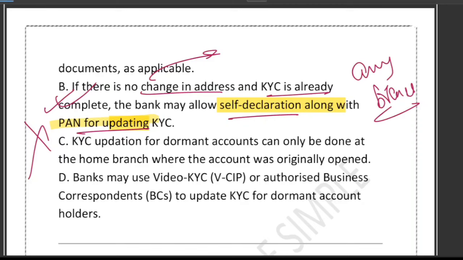What about option D? The bank may use VCIP, that is the video based customer identification process, or a BC, business correspondent, to update KYC for a dormant account. Yes, this is the correct one, because RBI now allows banks to update customer KYC through video KYC or an authorized BC. This makes the process easier for the customer. So this is the correct one.